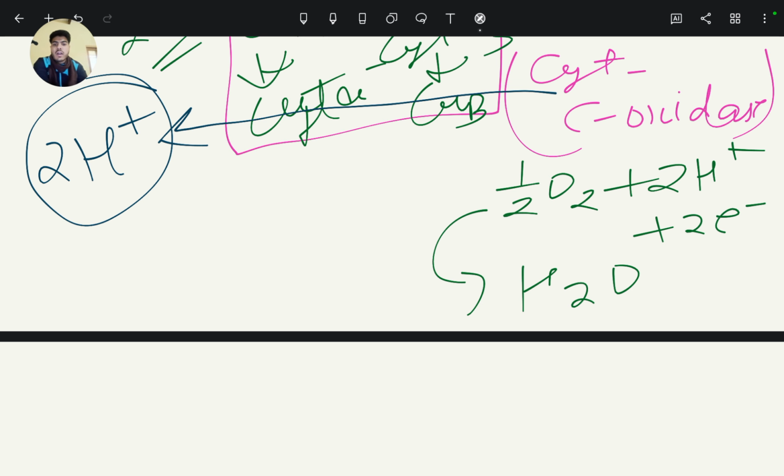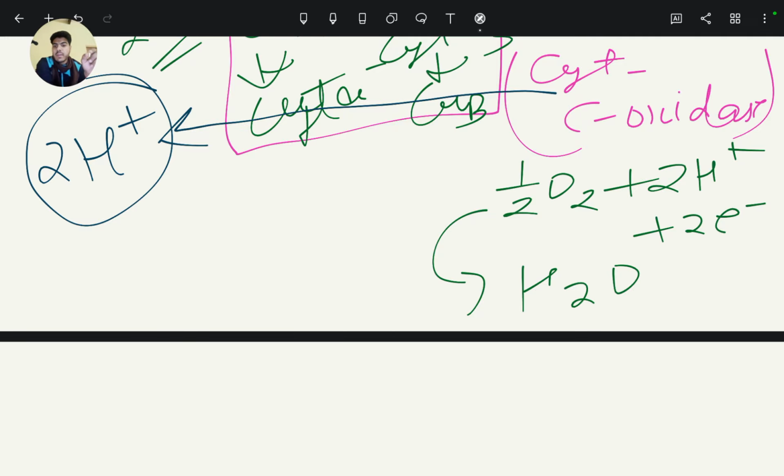So according to the chemiosmotic hypothesis, there is a high concentration of protons in the intermembrane space. So from the intermembrane space, there is passive transport of protons into the matrix of mitochondria through the inner membrane.